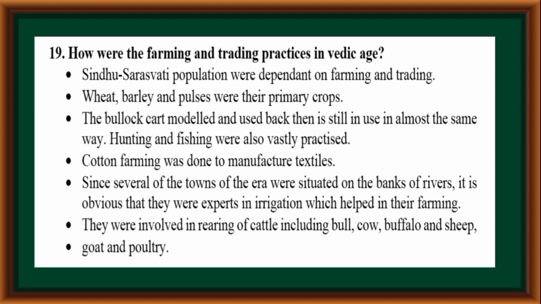Cotton farming was done to manufacture textiles. Since several of the towns of the era were situated on the banks of rivers, it is obvious that they were expert in irrigation, which helped in their farming. They were involved in rearing of cattle, including bull, cow, buffalo, sheep, goat, and poultry.